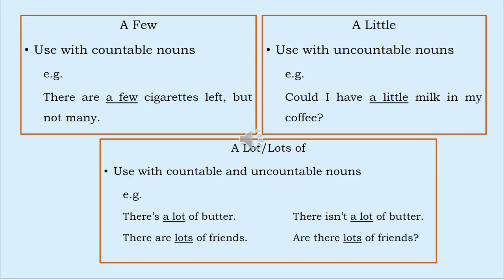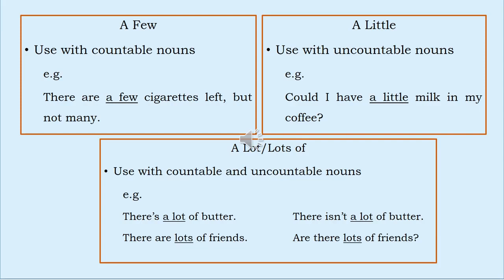The next type of quantifier is a few. A few is used with countable nouns, kata benda yang bisa dihitung. The example here, there are a few cigarettes left, but not many. Little is also a quantifier, usually used with uncountable nouns, kata benda yang tidak bisa dihitung. The example here, could I have a little milk? Milk cannot be counted because milk comes in liquid, bentuknya dalam cairan.